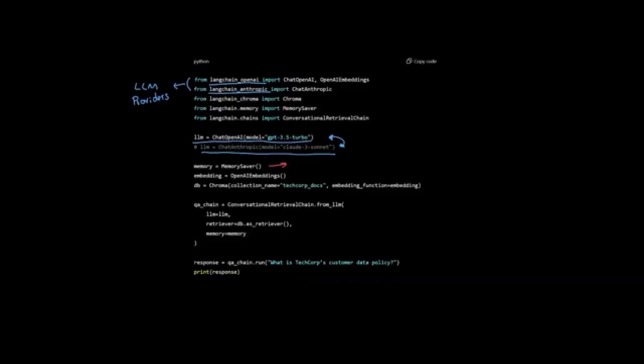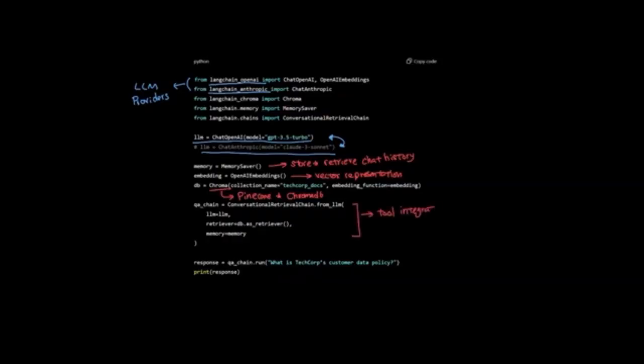Memory management uses MemorySaver to automatically store and retrieve chat history, which means there's no need to build your own database schema or session management. Vector database integration works through standardized interfaces. Whether you choose Pinecone or ChromaDB, LangChain provides consistent APIs, and we'll go through what a vector database is in the next couple of chapters. For text embedding, it uses OpenAI embeddings or similar components to convert TechCorp's documents into vector representations. The embedding process becomes a single function call instead of managing API connections and data transformations manually.